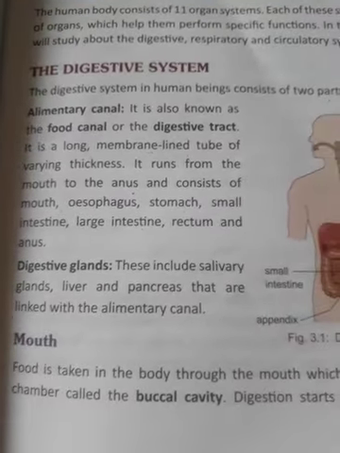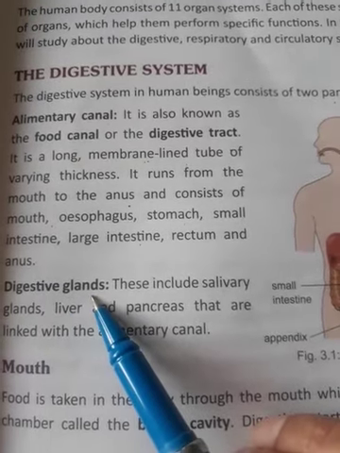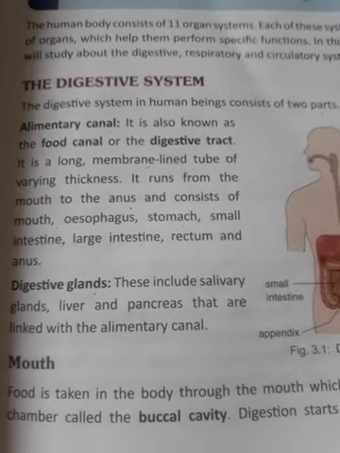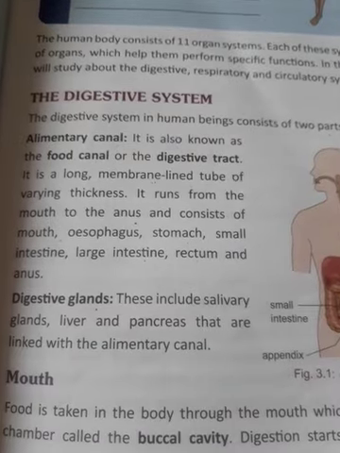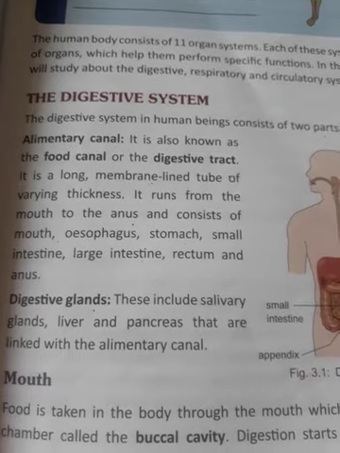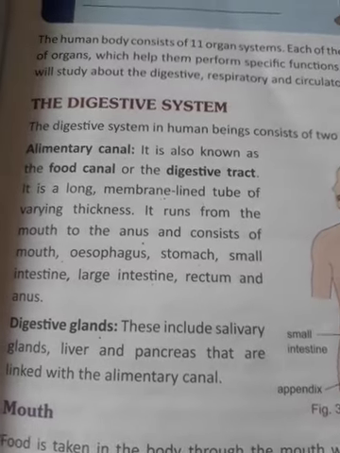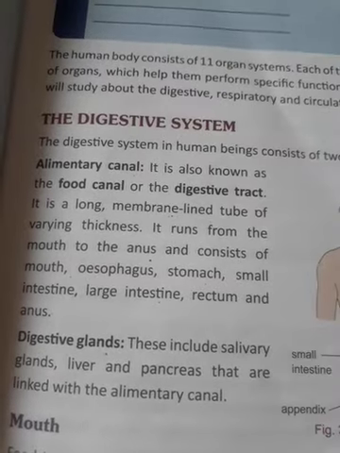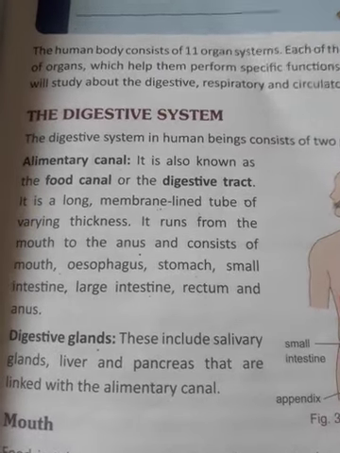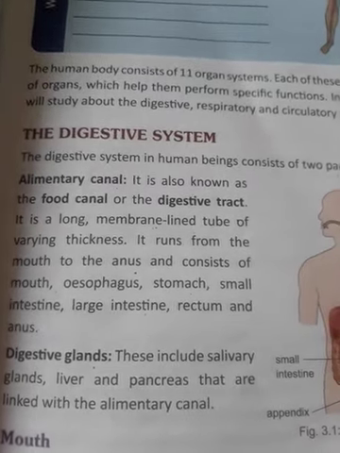Okay. Now the next part of the digestive system is the digestive glands. What are the digestive glands? See students, to digest our food, we need some kind of chemicals. These chemicals are secreted by different parts of the body. Secretion means the release of something from somewhere. So the parts of the body from where these chemicals are secreted are called glands.